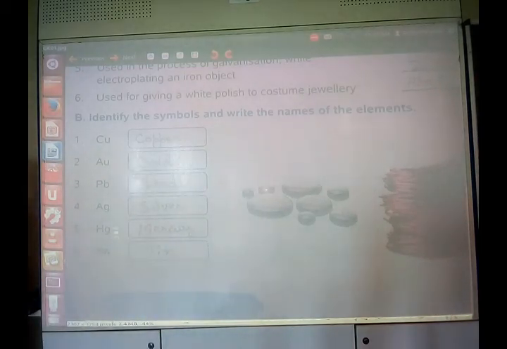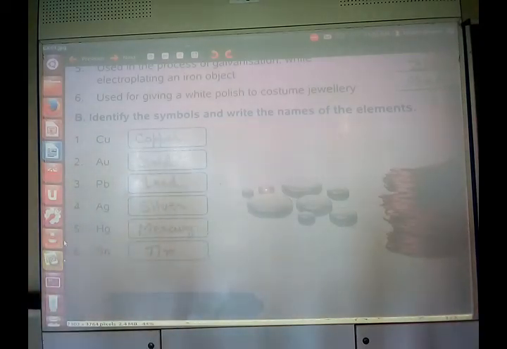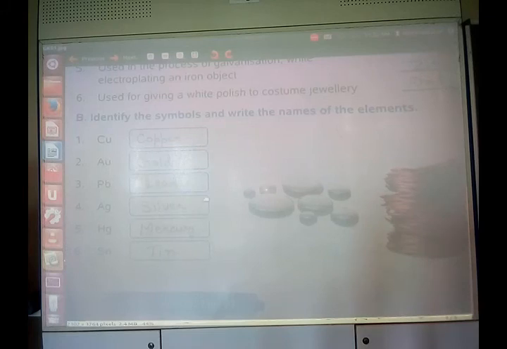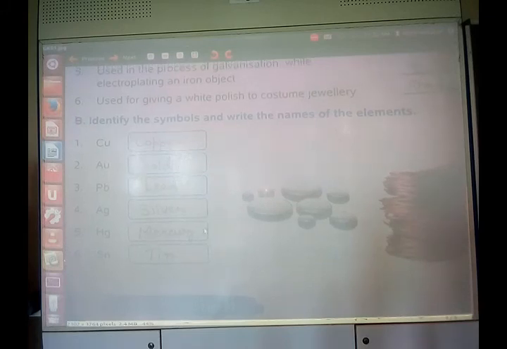So these are the famous elements with their famous symbols. You must remember these symbols because you have to play with these symbols and names always in the higher classes, in 9, 10 as well as in 8. So you must read all these and learn them.